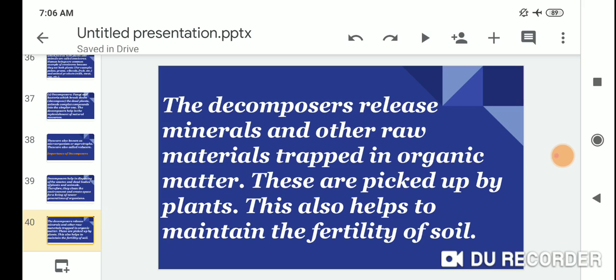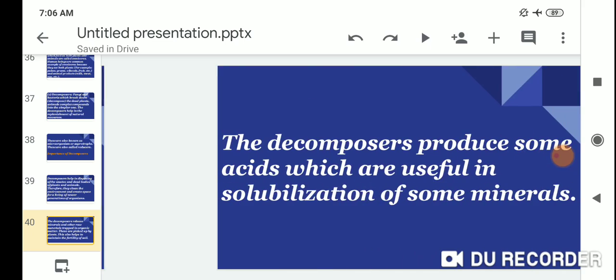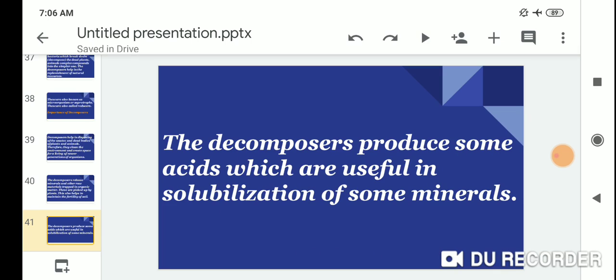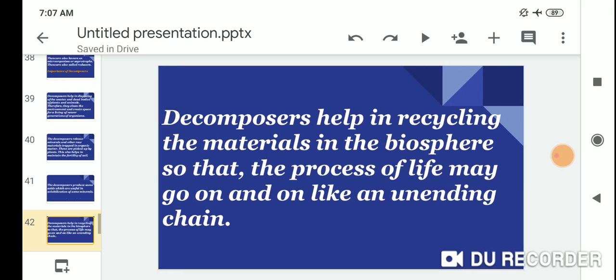The decomposers release minerals and other raw materials trapped in organic matter, and these are picked up by the plants. This also helps to maintain the fertility of soil. The decomposers produce some acids which are useful in the solubilization of some minerals. Decomposers help in recycling the material in the biosphere so that the process of life may go on in an unending chain.